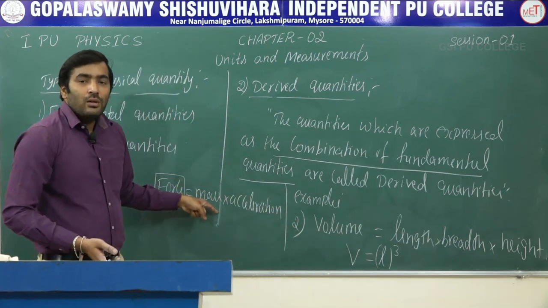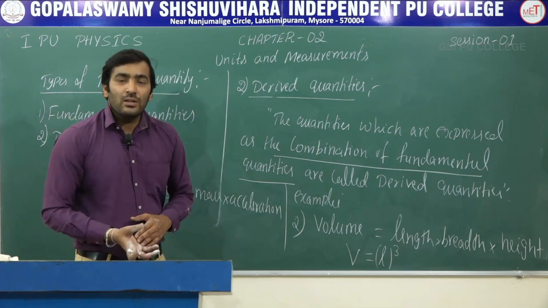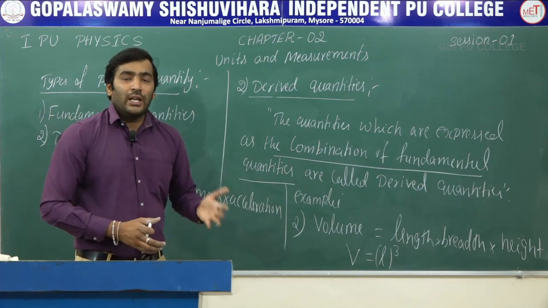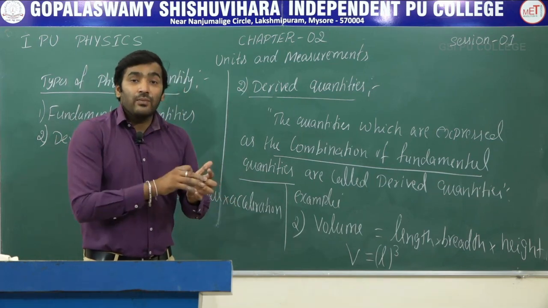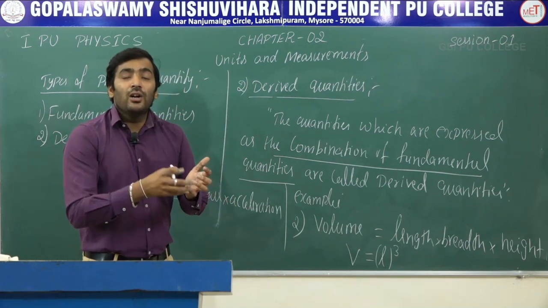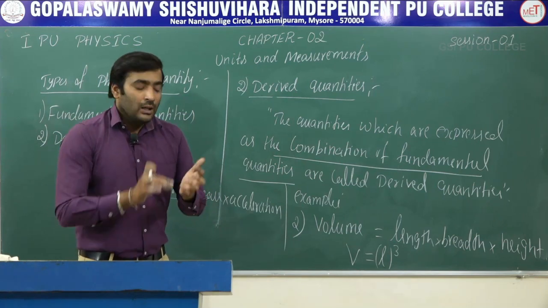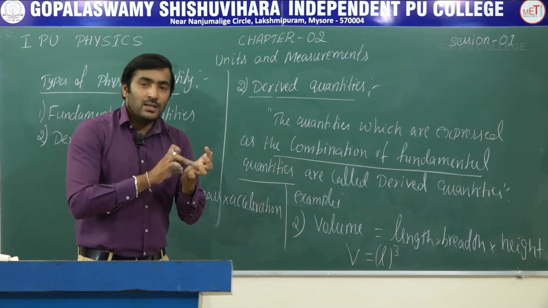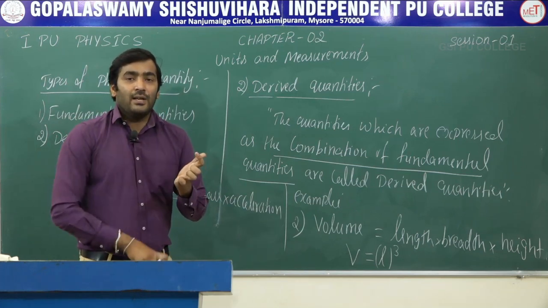Similarly, force, momentum, area, velocity, acceleration, they are all nothing but derived quantities. That is why length, mass and time can be expressed independently. They need not be expressed as a combination of two or more quantities. So length, mass and time are called fundamental quantities in mechanics.